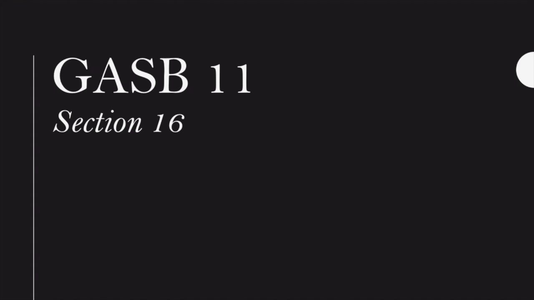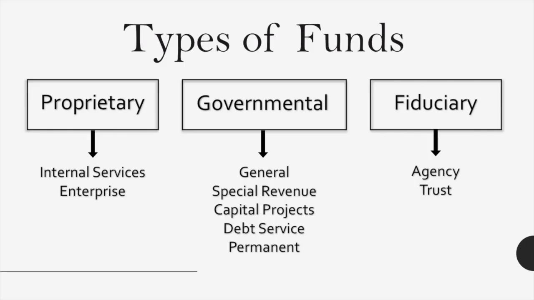In this video, I'll be talking about GASB Codification 11, Section 16. This section talks about the different types of funds that can be used by governmental entities. So these three different types of funds are proprietary, governmental, and fiduciary type funds. And within each of these three categories, you have the specific funds.